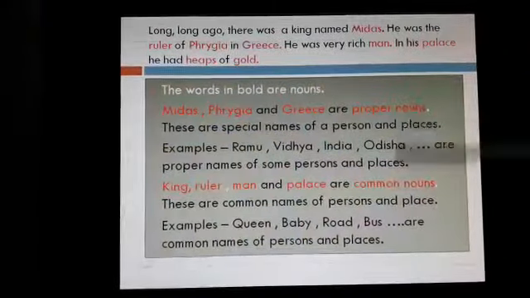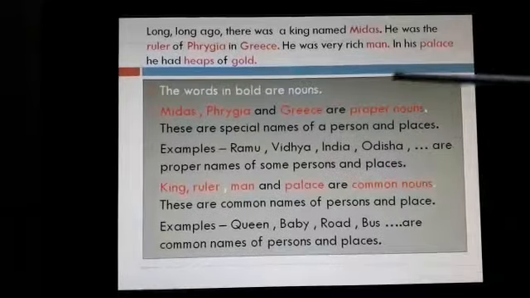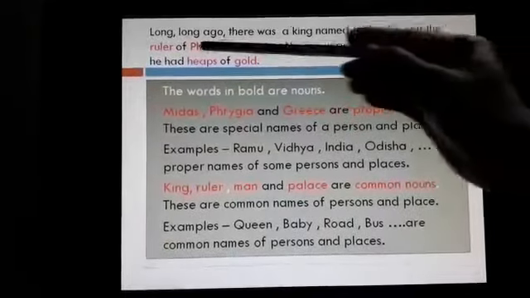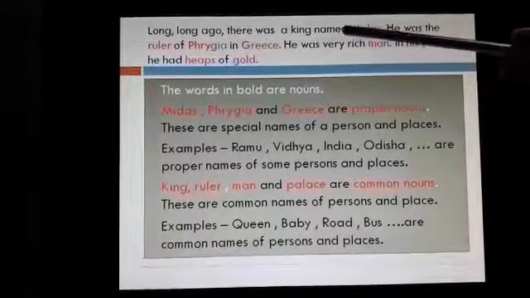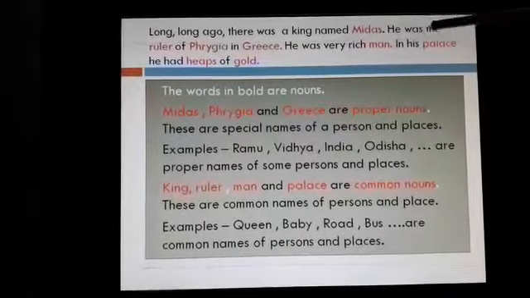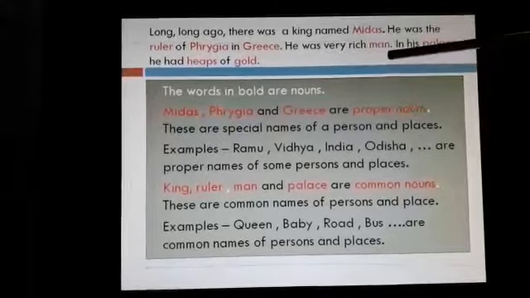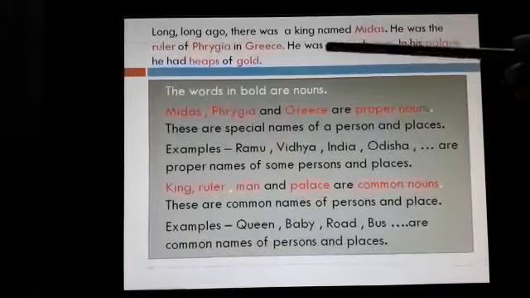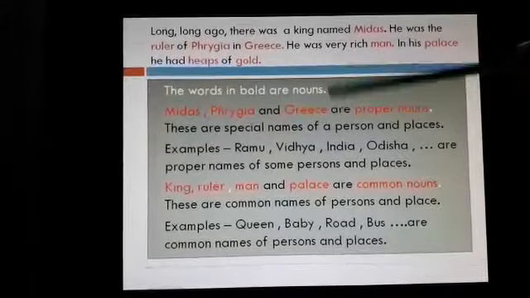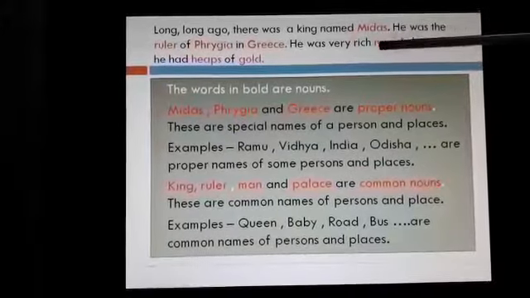In the textbook you have these things in page number 10. You can have a look there. Long ago there was a king named Midas. He was the ruler of Phrygia in Greece. He was a very rich man in his palace and he had heaps of gold. So this is the question given there.